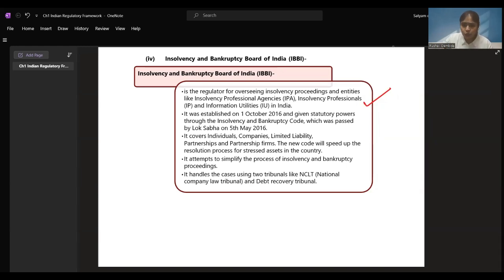All these things are given to you in CA final. We'll be just discussing the Insolvency and Bankruptcy Board of India. It is the regulator overseeing insolvency proceedings, whatever proceedings are to be done when a person becomes insolvent. Insolvent means when the amount of money which one has to repay is not available or is insufficient with a person.